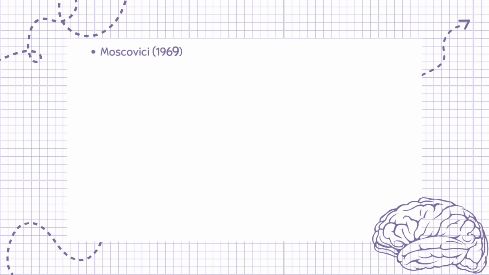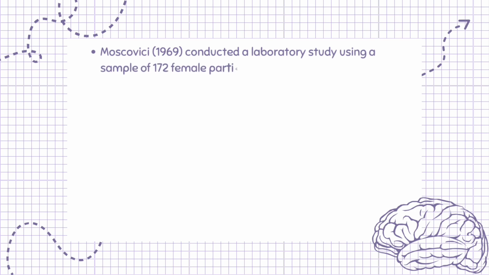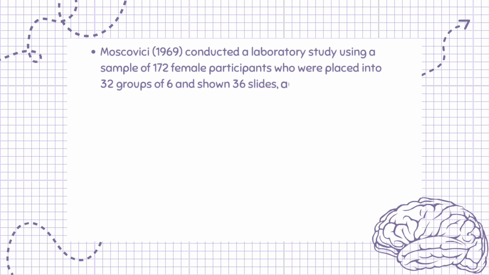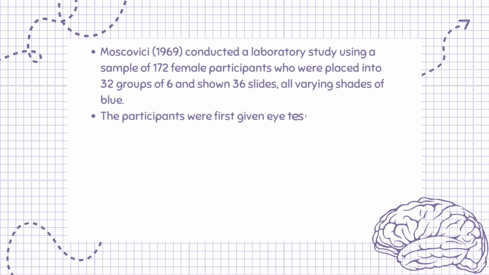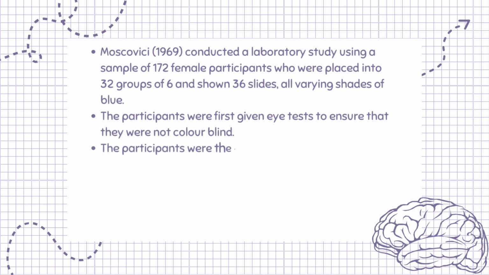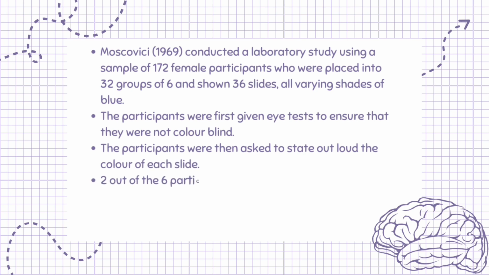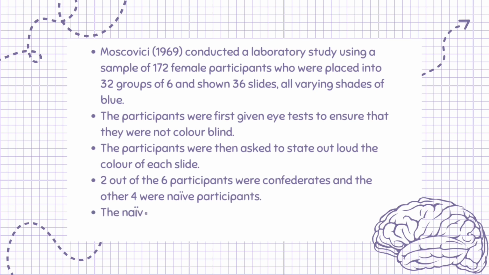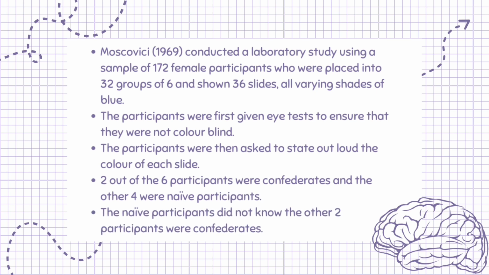Moscovici, 1969, conducted a laboratory study using a sample of 172 female participants who were placed into 32 groups of 6 and shown 36 slides, all varying shades of blue. The participants were first given eye tests to ensure that they were not colorblind. The participants were then asked to state out loud the color of each slide. 2 out of the 6 participants were Confederates and the other 4 were naive participants who did not know the other 2 were Confederates.